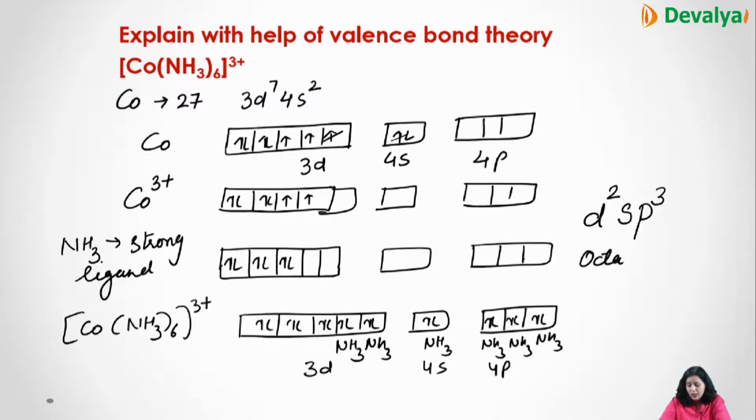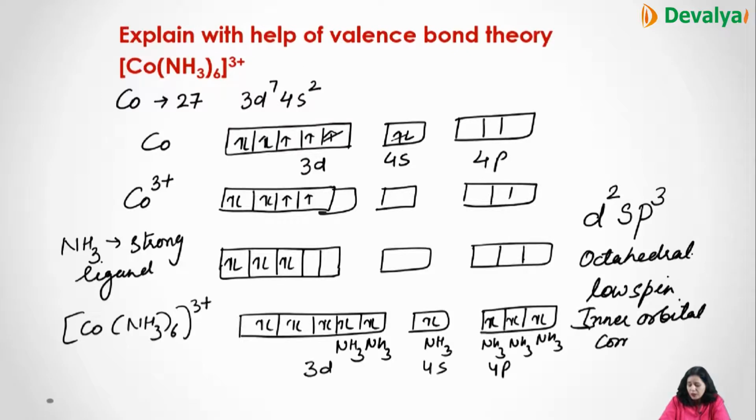Shape will be octahedral. When the ligand gives electrons in the 3d orbital, we call it a low spin complex. And when the 3d is occupied and they give into the 4d orbital outside the 4p, then it is an outer orbital, high spin complex. Whenever low spin is there, we call it an inner orbital complex.